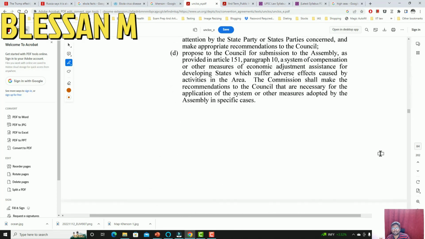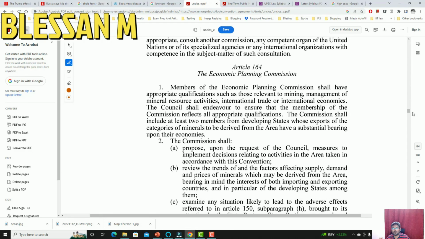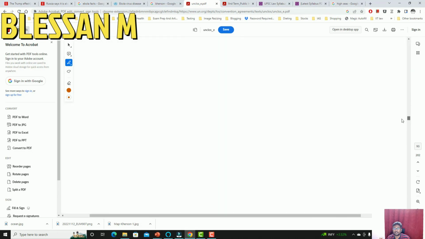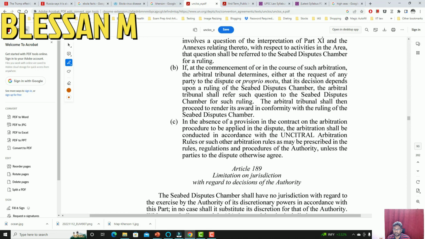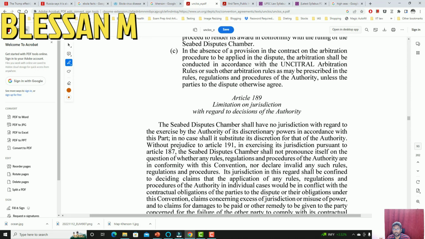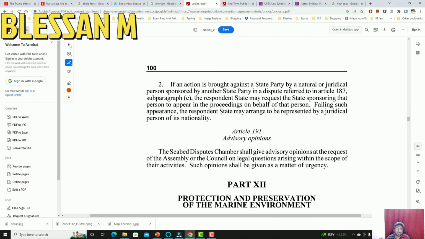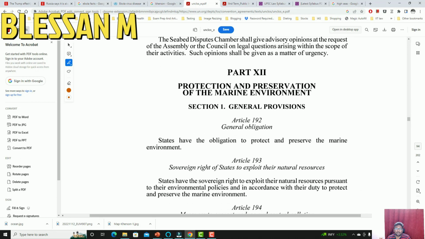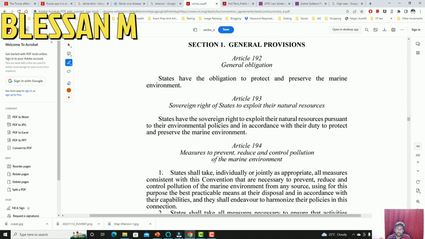In fact, the convention has elaborate sections on preventing marine pollution. Just because the high seas is for everyone, it cannot be left unregulated.